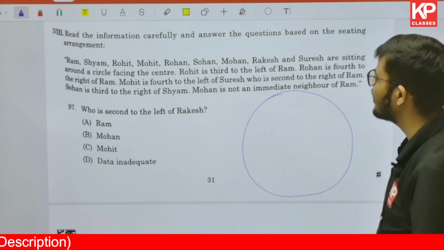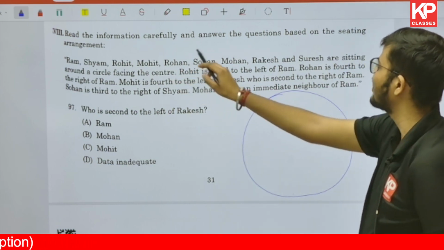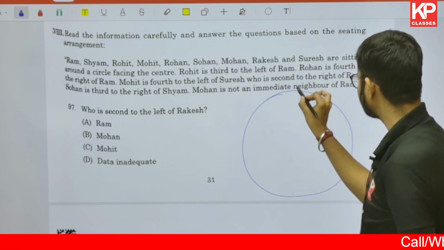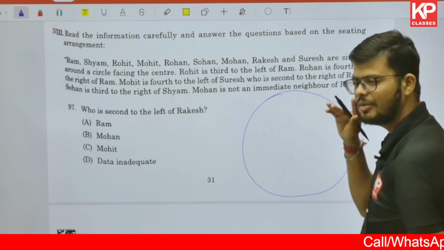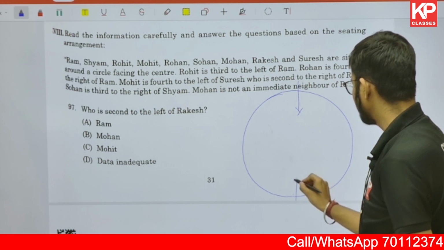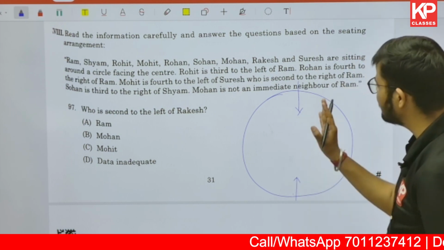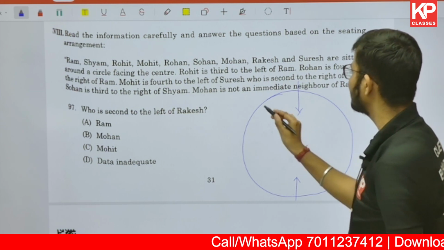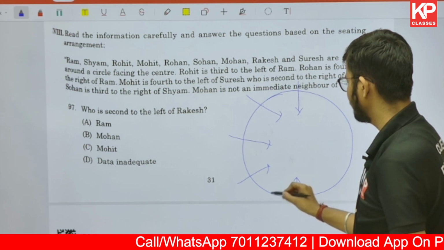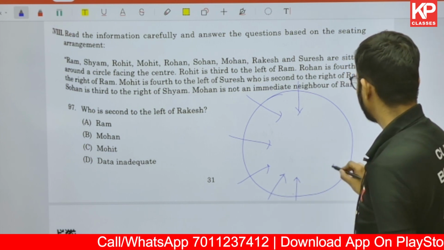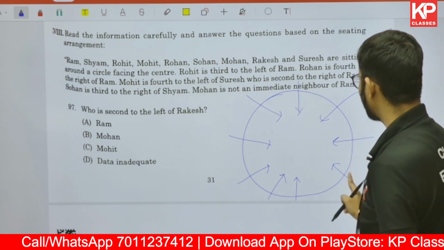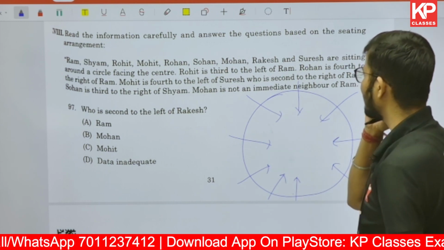So total how many people are there? First we'll be counting that. 1, 2, 3, 4, 5, 6, 7, 8, 9 people are there. Right? So how we can make that? I'll be keeping 4 on the one side and 3 on the other side in order to make it balance. 1, 2, 3, 4, 5, 6, 7. Total 9 people are there.